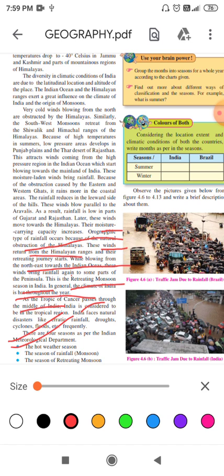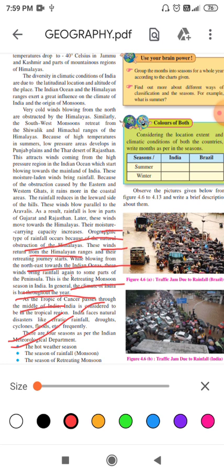That is what we have been witnessing for so many years. As India is a monsoon country and an agricultural country, we depend very much upon monsoon rainfall.